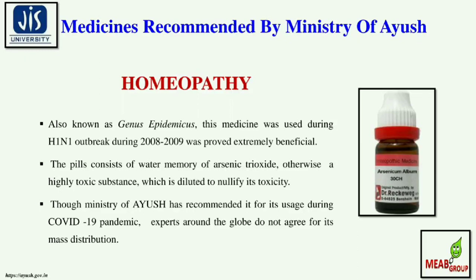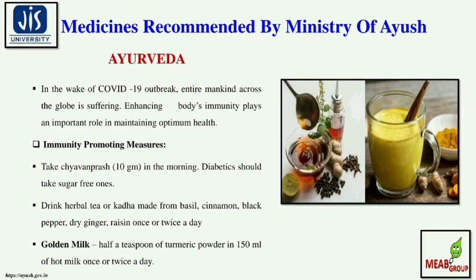Ayurveda. In the wake of the COVID-19 outbreak, the entire mankind across the globe is suffering; enhancement of the body's immunity plays a very important role in maintaining optimal health. Immunity promoting measures: take Chyawanprash, 10 grams in the morning. Diabetics should take sugar-free ones. Drink herbal tea or kadha made from basil, cinnamon, black pepper, dry ginger and raisin once or twice a day. You can also take golden milk, half a teaspoon of turmeric powder in 150 ml of hot milk once or twice a day. I hope you will enjoy this, and if you try it, you can keep yourself healthy while you are staying at home.